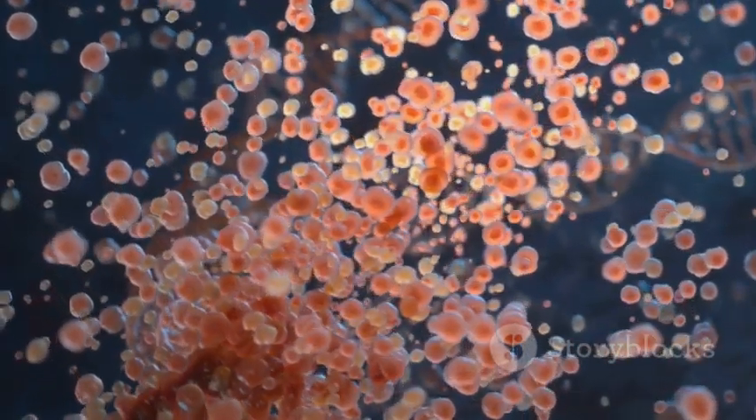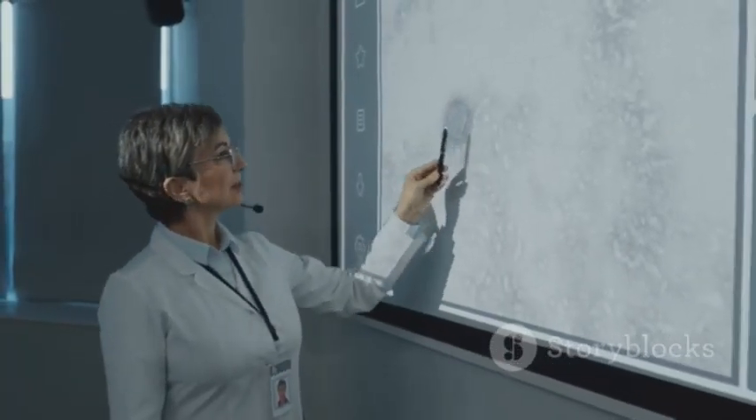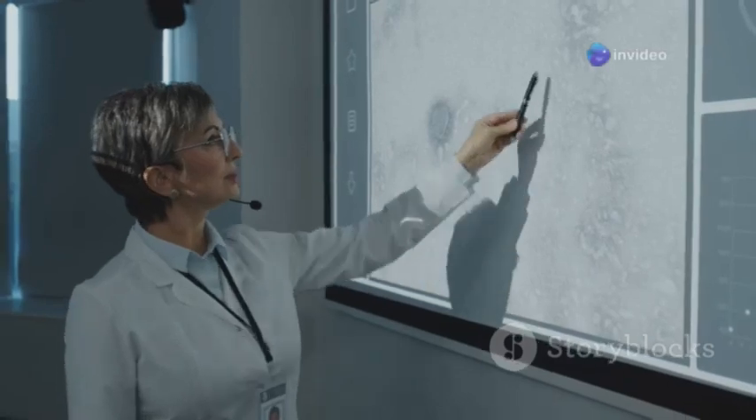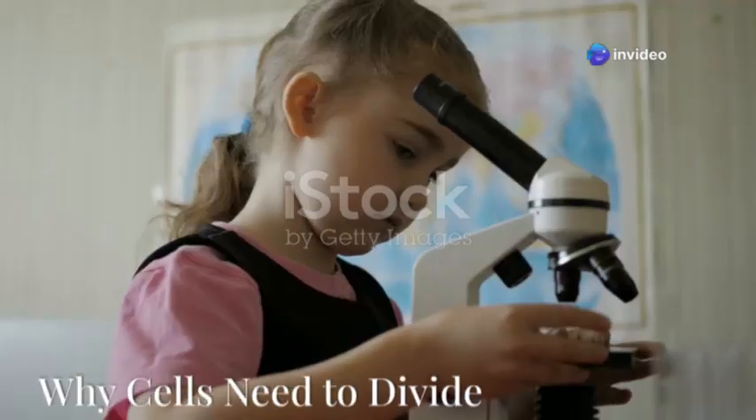Think of the cell cycle as a journey the cell takes from its birth to when it divides into two new cells. It's like a fascinating dance with different phases or stages. Understanding the cell cycle helps us learn how organisms grow, repair themselves, and even reproduce. Pretty cool, right? Let's explore this amazing process.